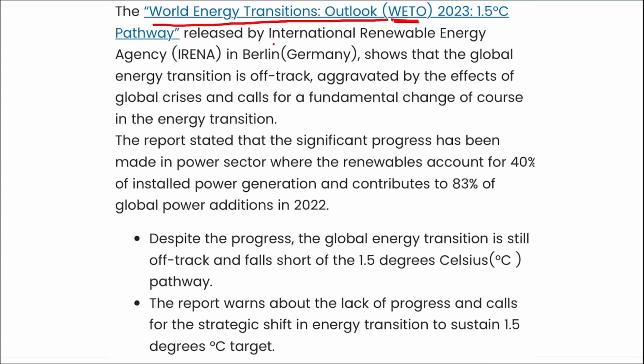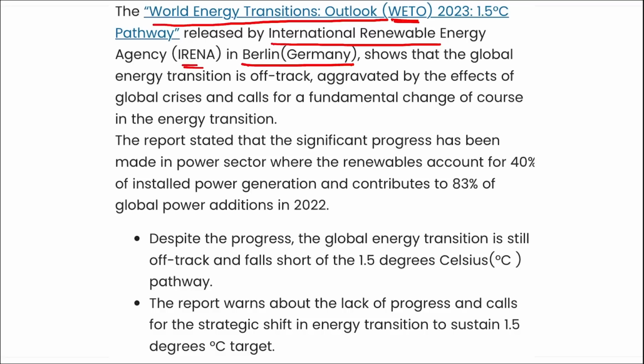This report was released by the International Renewable Energy Agency in Berlin, Germany, and it showed that the global energy transition is off track, and this global crisis calls for a fundamental change of course in the energy transition.